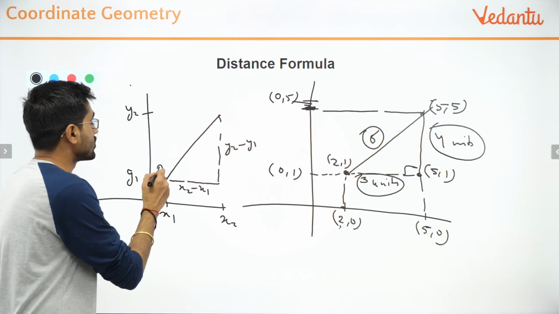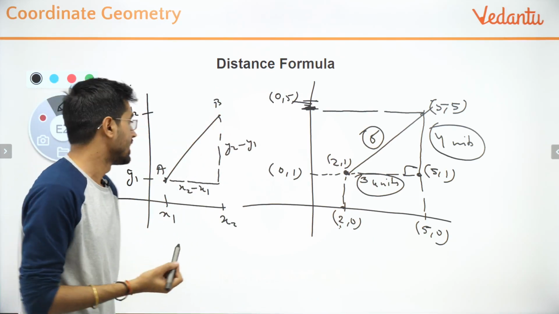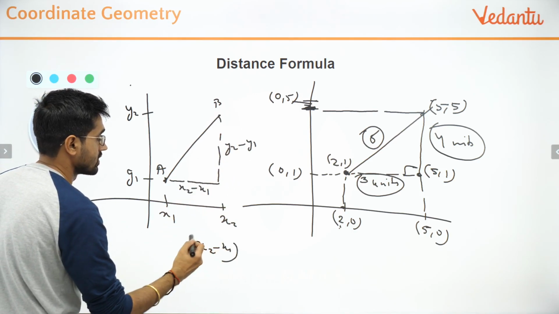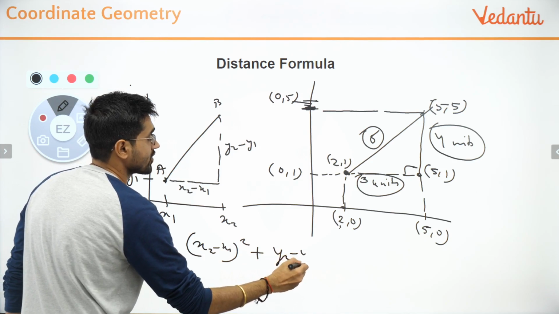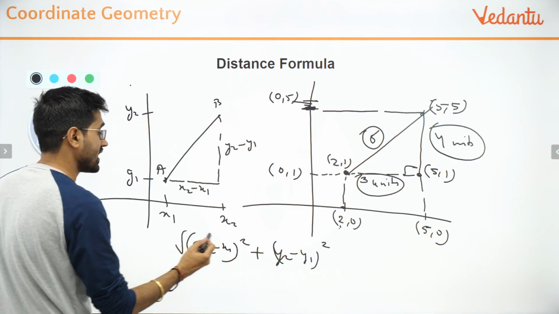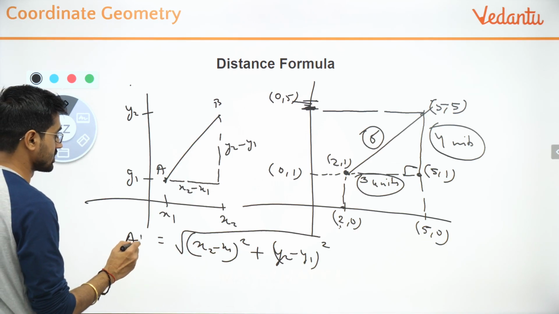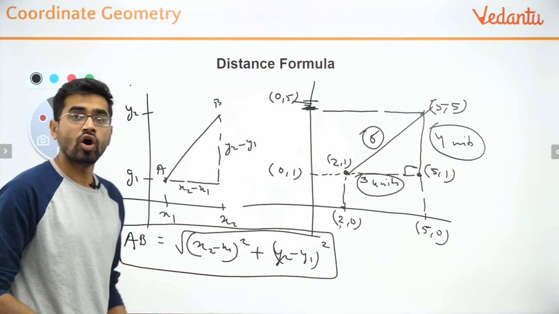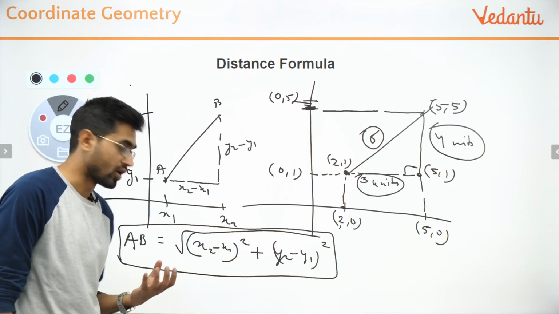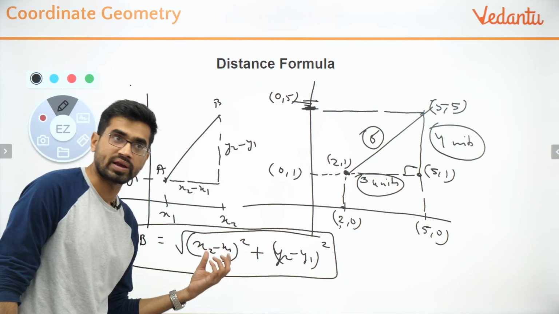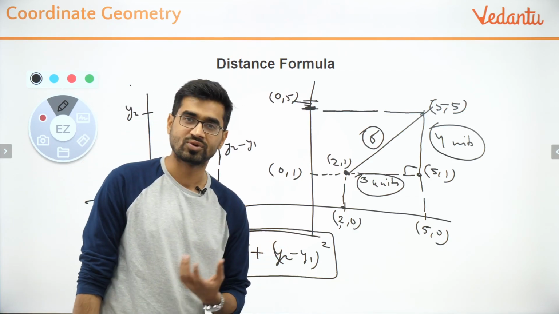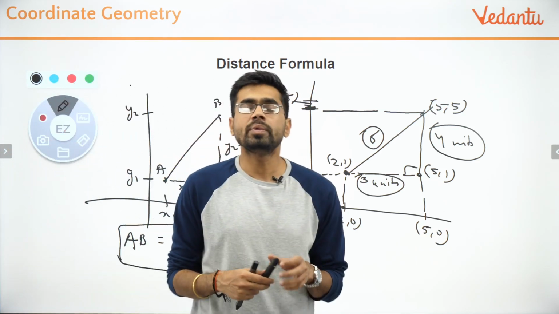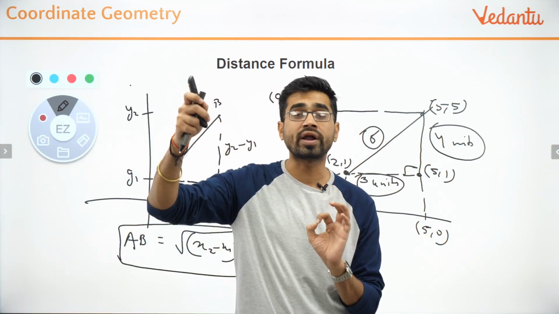So the distance between the 2 points AB will be what? It will be y2 minus y1 whole square and x2 minus x1 whole square added, because I am using Pythagoras theorem. And if I root over it, I'll actually get the distance AB. Is it okay? I hope you all got it. Is it clear now that AB is basically root over x2 minus x1 whole square plus y2 minus y1 whole square? Correct?